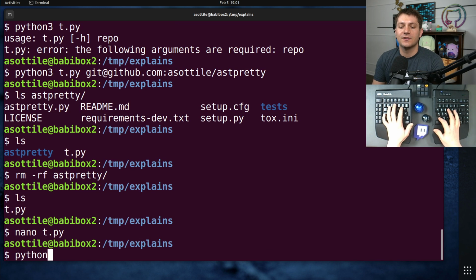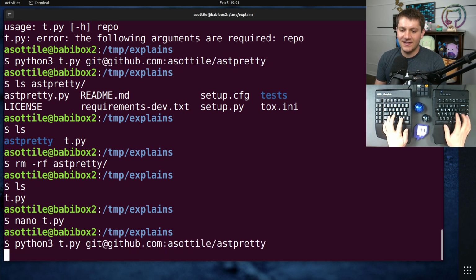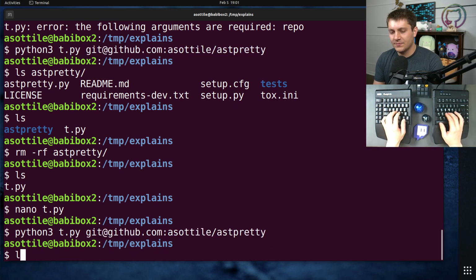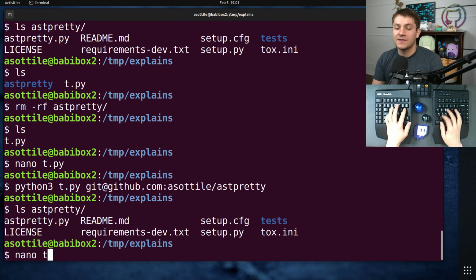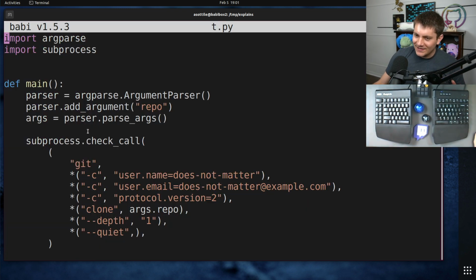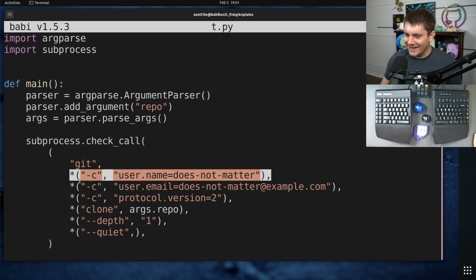So if we run this, for instance, you can see, well, I've ran it above, spoilers. If we rerun it again, you'll see that it quietly clones this repo, and then there's a repo there. Anyway, the script works, it's fine. The weird thing about this is these splat lines here.